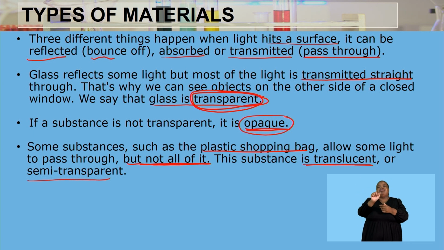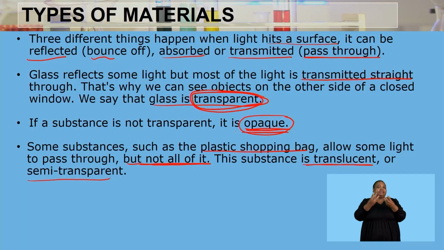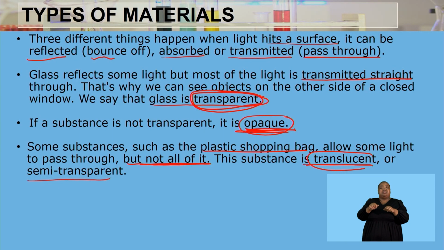So number one, a substance allowing all of the light to pass through is said to be transparent, and because of that, we can see objects on the other side. If a substance doesn't allow any light to pass through, for instance the brick wall, you aren't able to see anything on the other side, so that material is opaque. And if the material allows some of the light to pass through and some not, we say it is translucent, or semi-transparent.